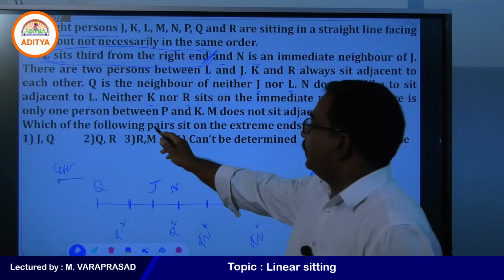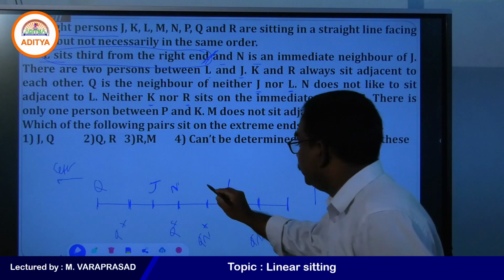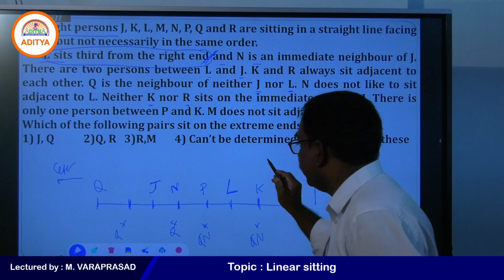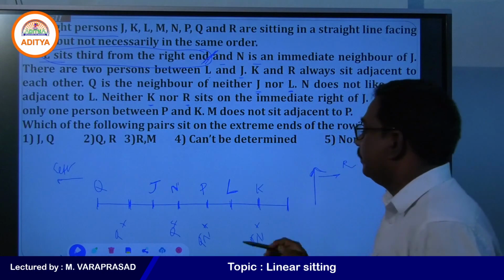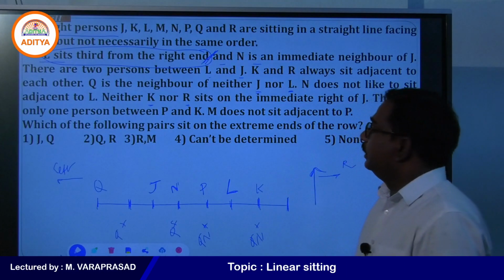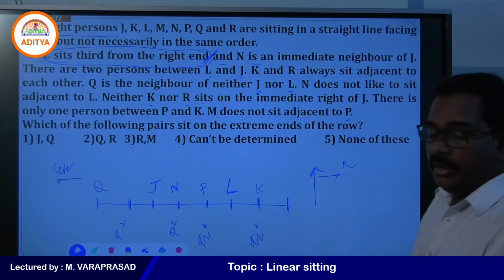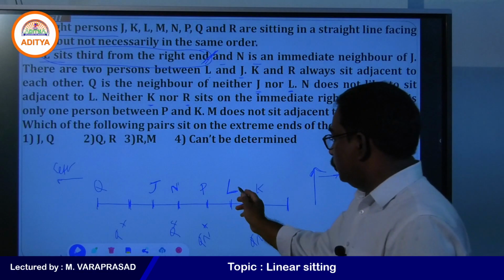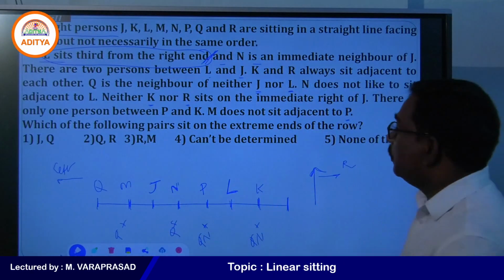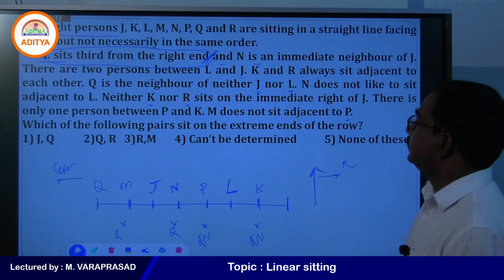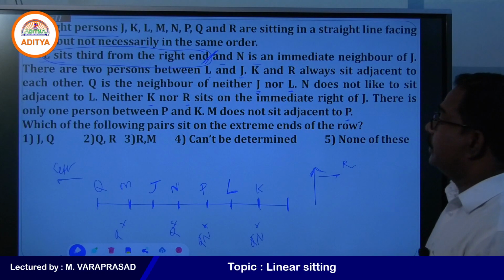Now, still what points are there? There is only one person between P and K. We cannot write P and K here. So only one person between P and K. Only one possibility, that is P and K. M does not sit adjacent to P. So we can write M here. One point we left. What is that one point? Neither K nor R sits on the immediate right of J.